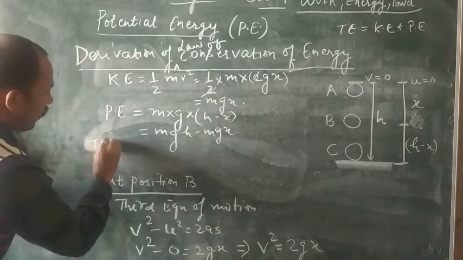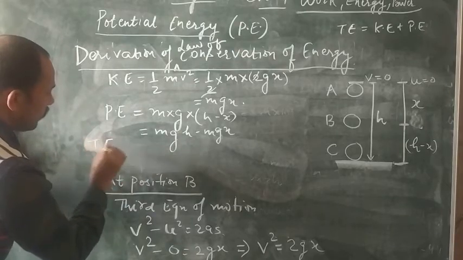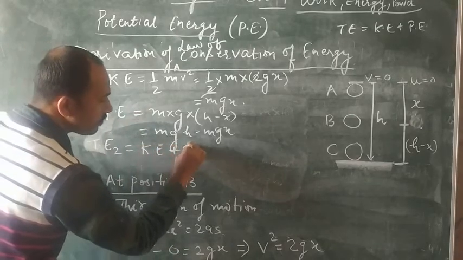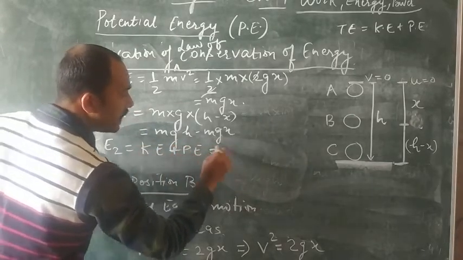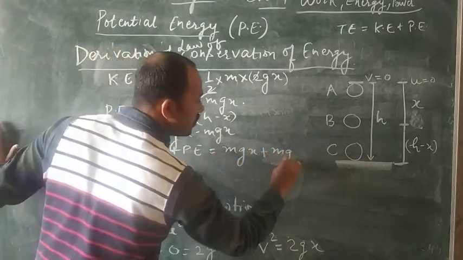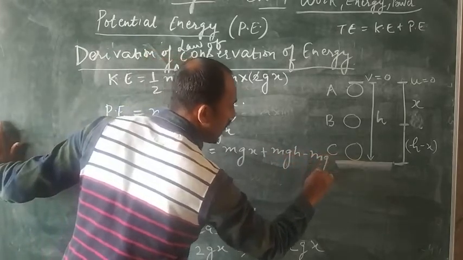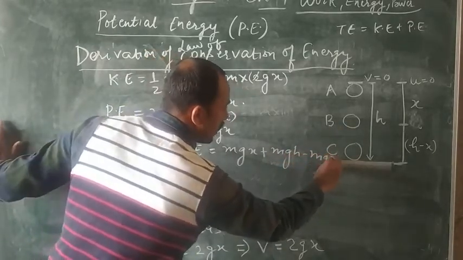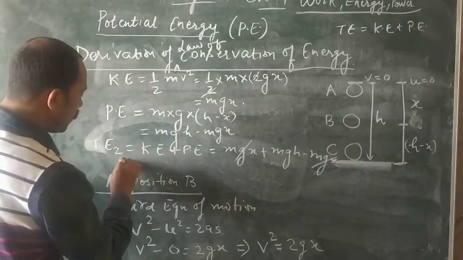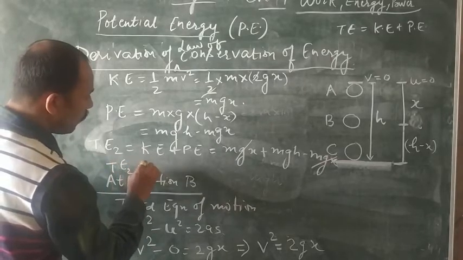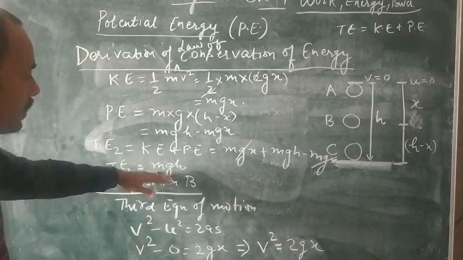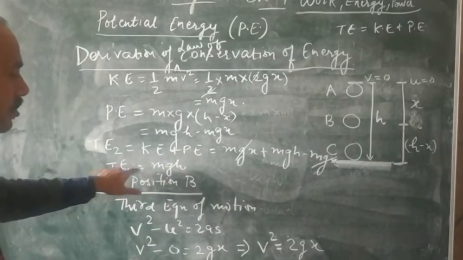Now in case of total energy in the second case, again the same formula: kinetic energy plus potential energy. Kinetic energy we are getting mgx, and potential energy we are getting mgh minus mgx. Now this mgx and this mgx will be cancelled out, and total energy 2 is also mgh. In first case we got mgh, in second case the total energy is also mgh.